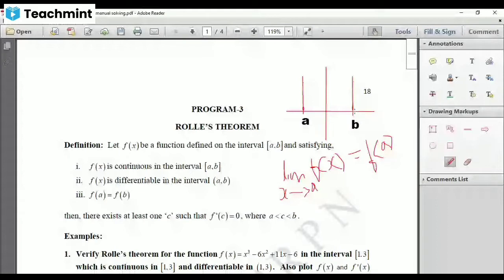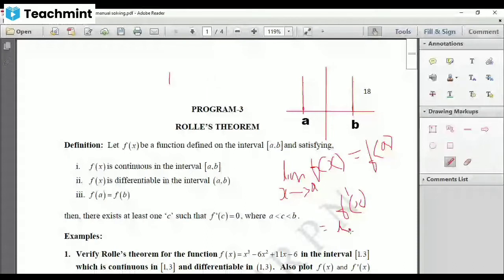The next condition: f of x is differentiable in the open interval a comma b. So excluding the endpoints, at all other points in between a and b, your f of x is differentiable. That means f dash of x exists. You know the formula for f dash of x. Say x naught is a point in between these two. Then limit as x tends to x naught of f of x minus f of x naught divided by x minus x naught.